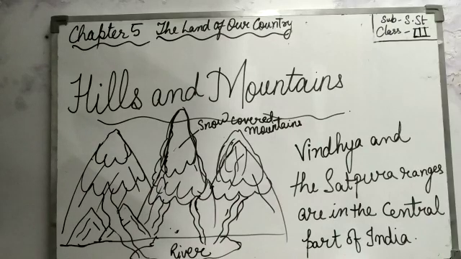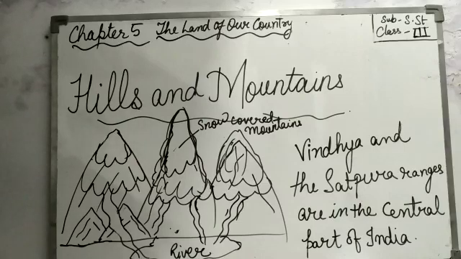After they convert into water, what happens? They convert into rivers and originate from the hills and mountains in India. The rivers which originate from the Himalayan mountains are Ganga, Yamuna, Brahmaputra, Kosi.